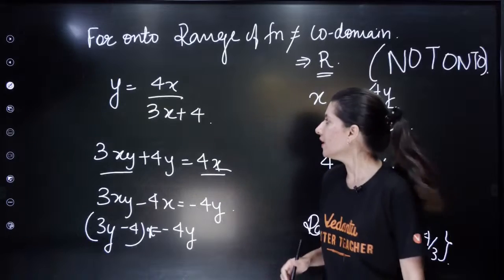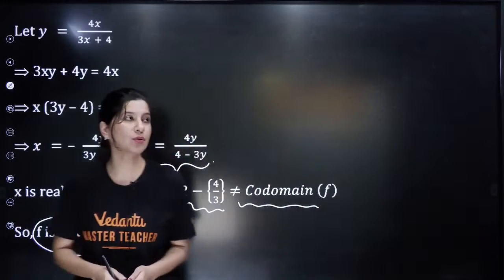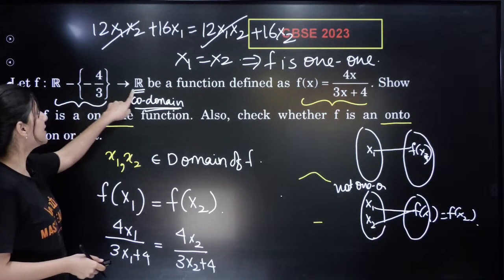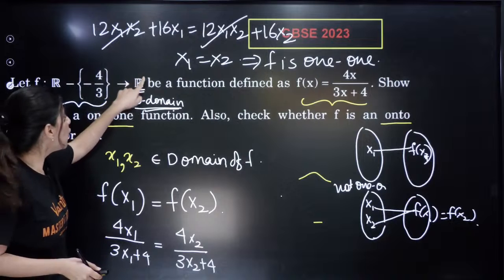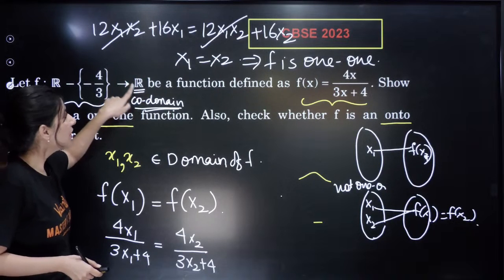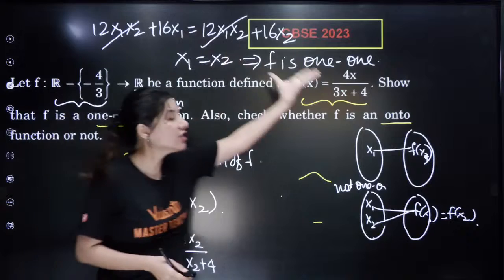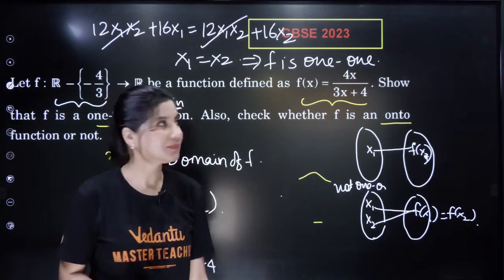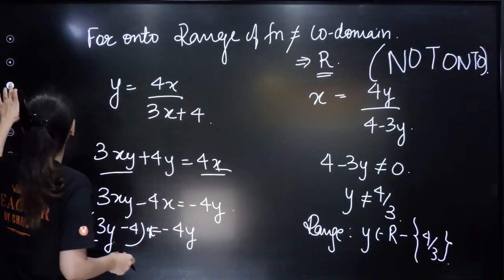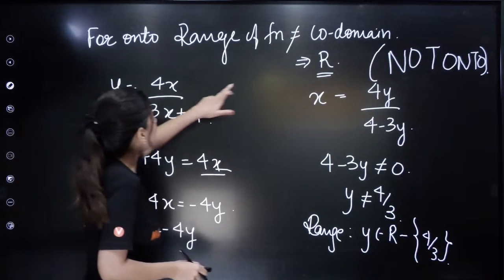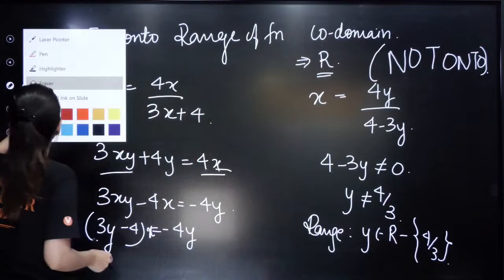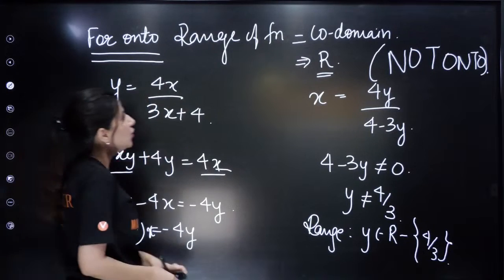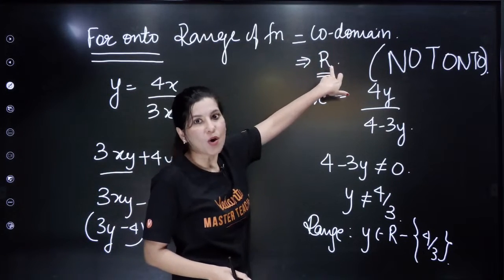Onto one again. Okay. So for onto, what we need to do is first of all understand the question. See the question. This is the domain, this is the codomain, the second set. If the codomain is equal to the range of this function, then onto, otherwise not onto. I have clearly written here that if range is equal to codomain, then the function will be onto. You know the codomain is given as all real values.